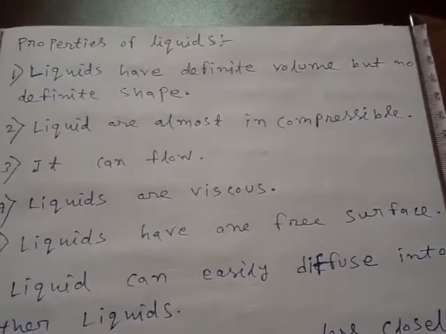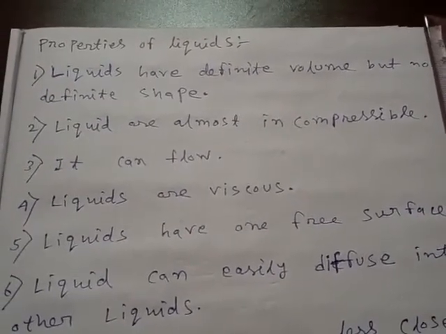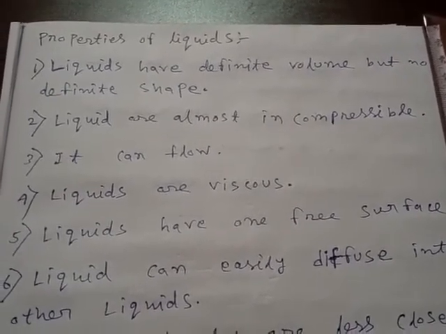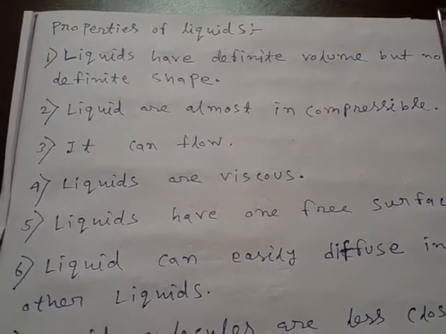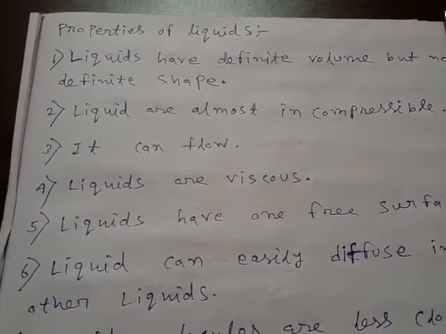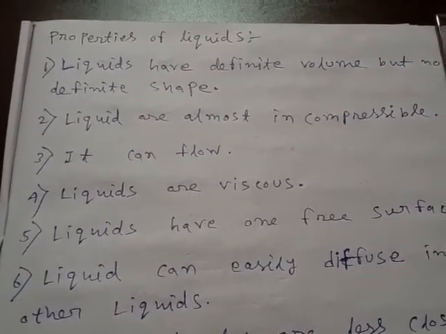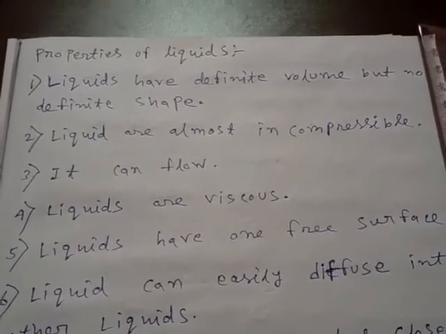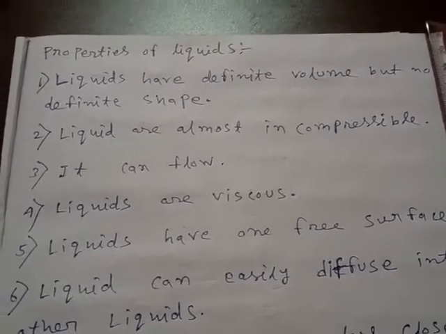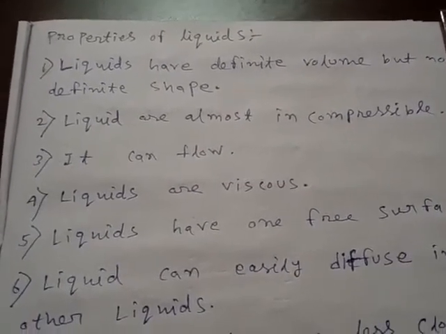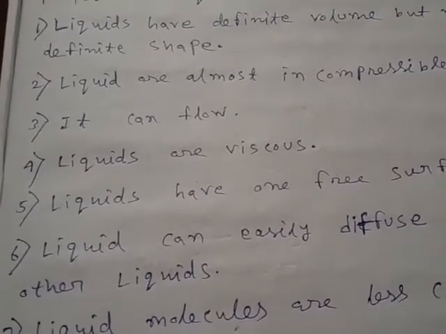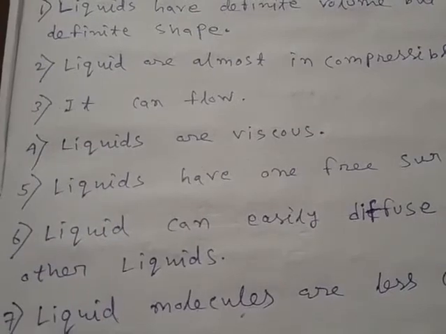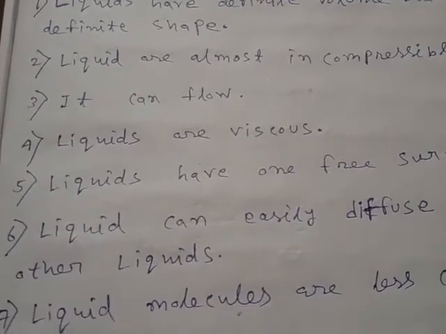Okay, now move to the second point. Liquids are almost incompressible because the intermolecular space between the molecules of liquid is just greater than solid but very less than gases. So that is why it is almost incompressible or a little compressible. Now the point number 3 is it can flow. Why it can flow? Because the molecules of liquid have some kinetic energy.